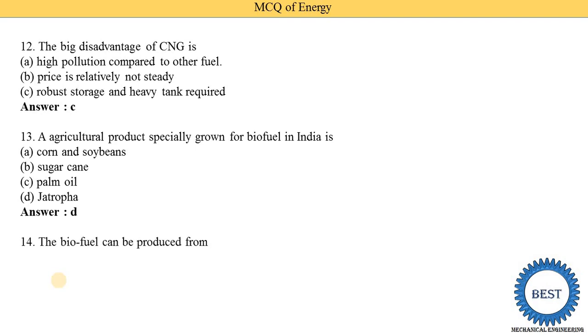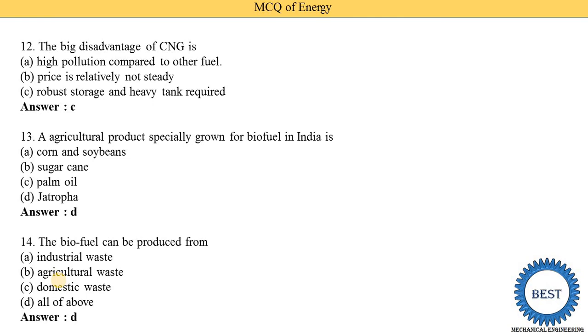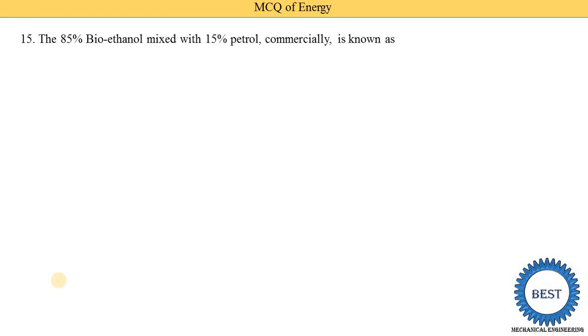Biofuel can be produced from industrial waste, agriculture waste, domestic waste, or all of the above. So all of the above is the correct answer. Biofuel is produced from any one of them, either industrial waste, agriculture waste, or domestic waste. Next, 85% bioethanol mixed with 15% petrol is commercially known as E15, E85, EB85 or EB15. So option C is correct, that is EB85, meaning 85% bioethanol is there.